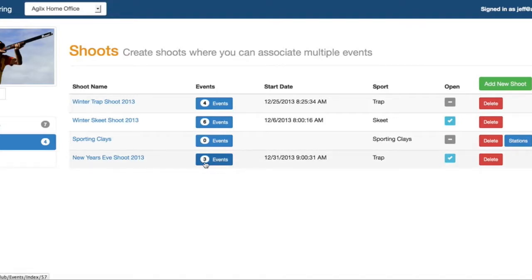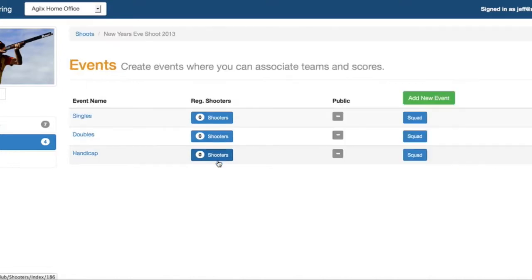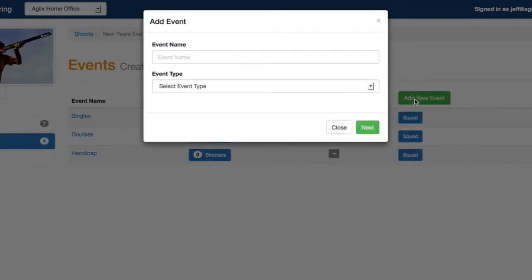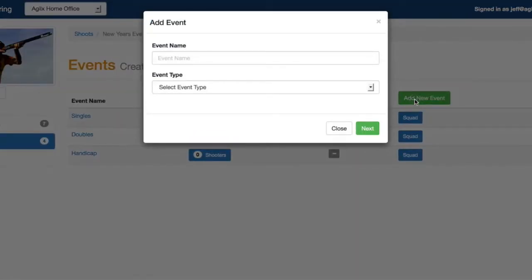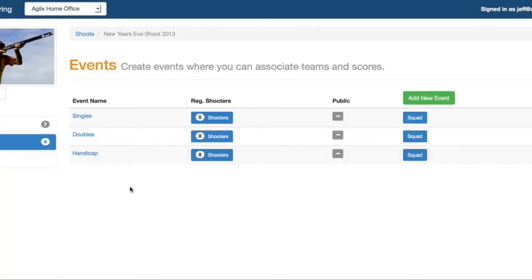We can see that we already have 3 events set up automatically for us here when we created the shoot. GTO scoring automatically creates events so that you don't have to do a lot of the dirty work. So, on this New Year's Eve shoot, it's created a singles, doubles, and handicapped event for us. If we wanted to create additional events, all we do is click the Add New Event button here and start filling out the information. What I'm going to do is I'm going to show you how to basically edit an event that's already been created.